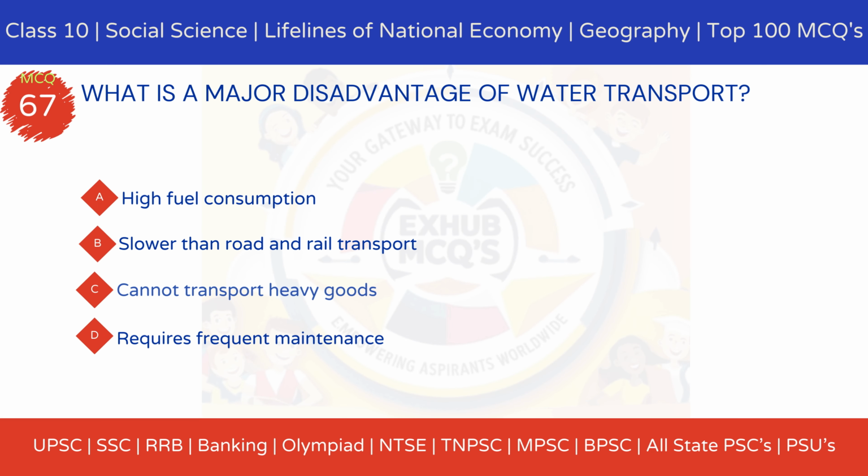Option A, high fuel consumption. Option B, slower than road and rail transport. Option C, cannot transport heavy goods. Option D, requires frequent maintenance.